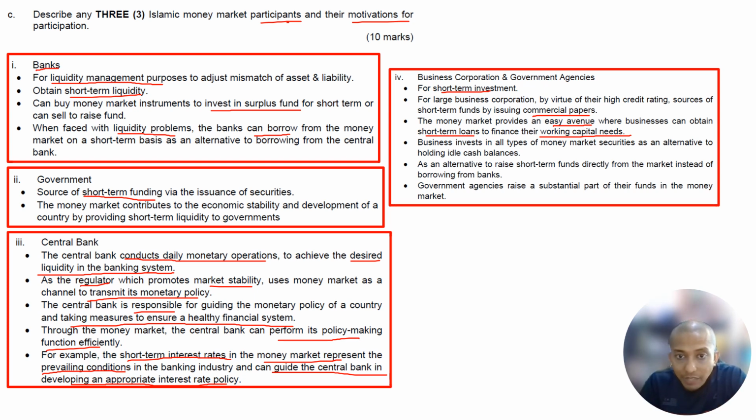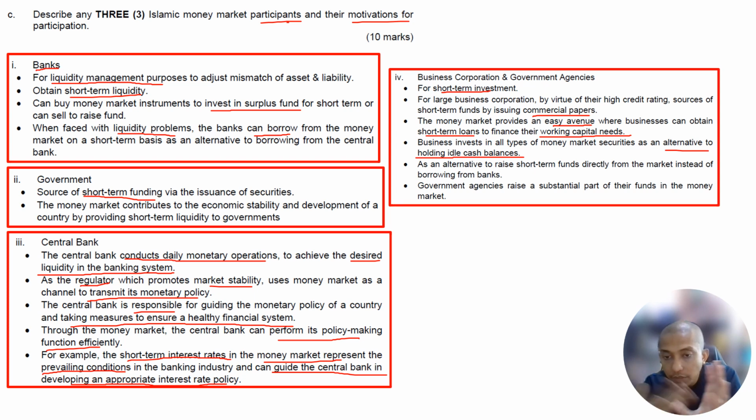Businesses invest in all types of money market securities as an alternative to holding idle cash balances. Again, if the business has extra cash, for example for 6 months, like if the business wants to construct a building, so they borrow from the bank.